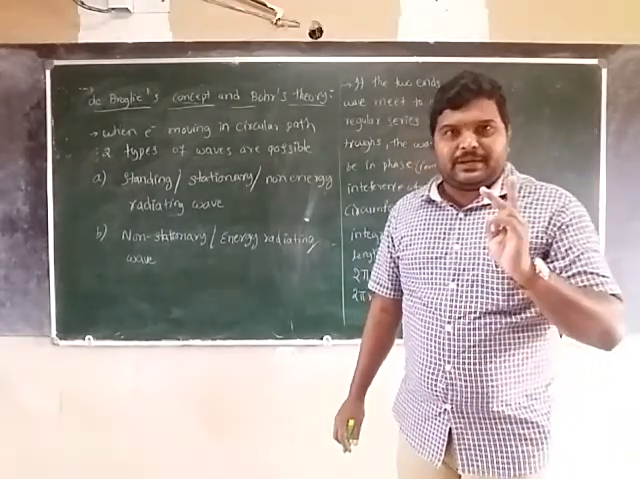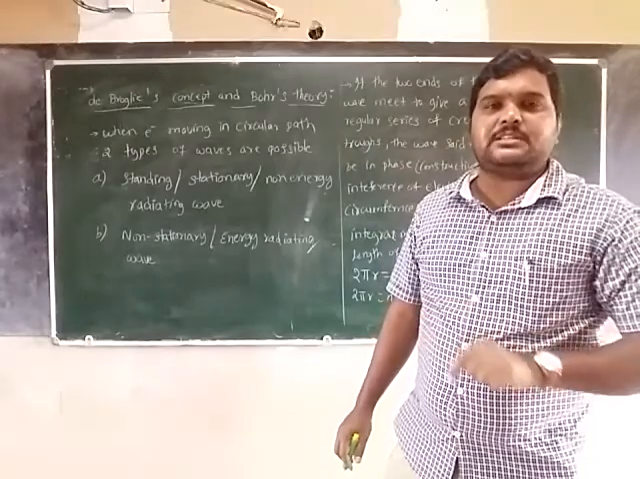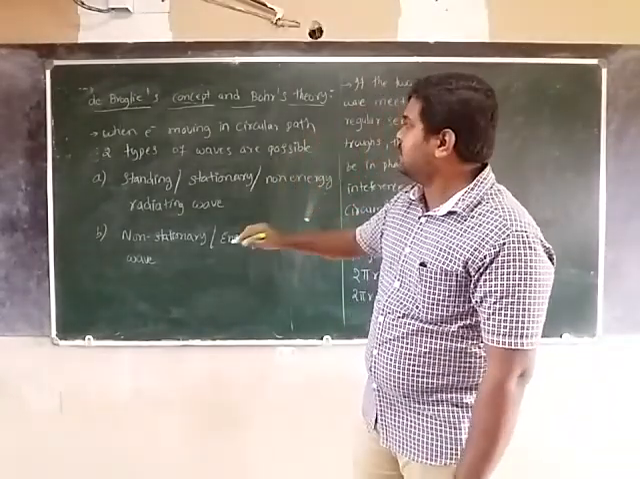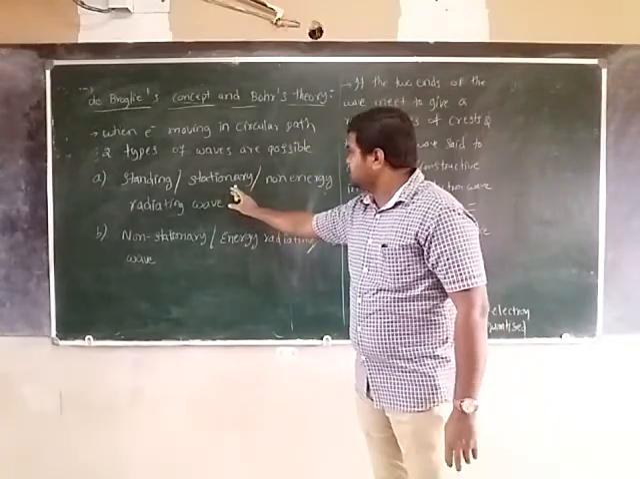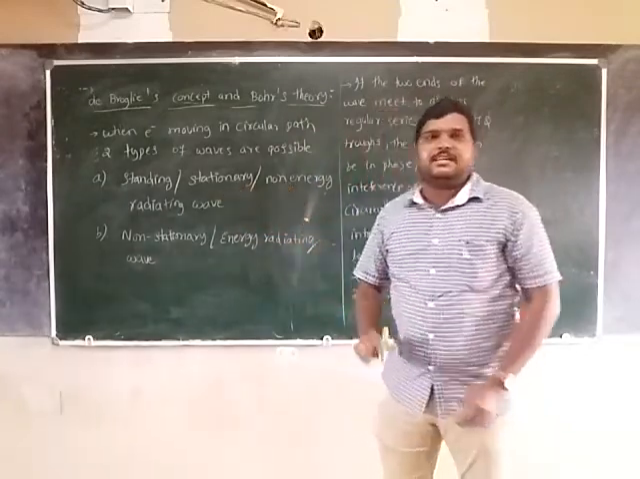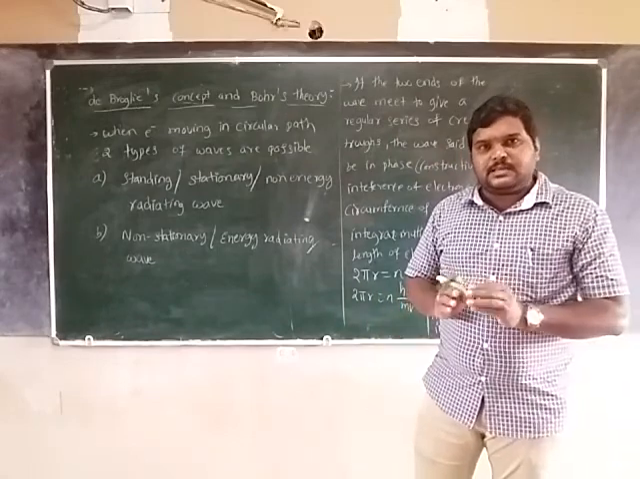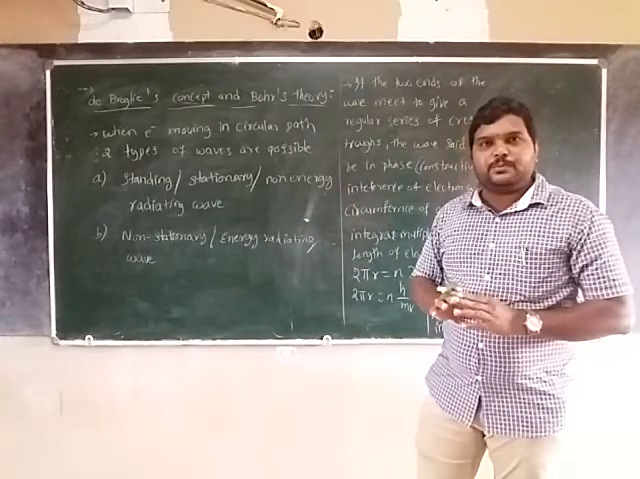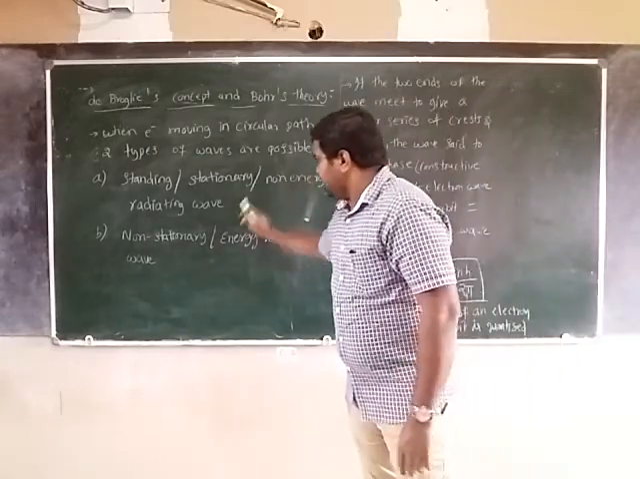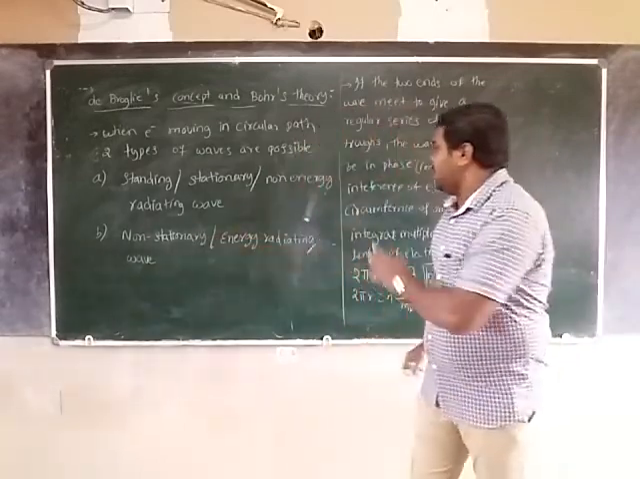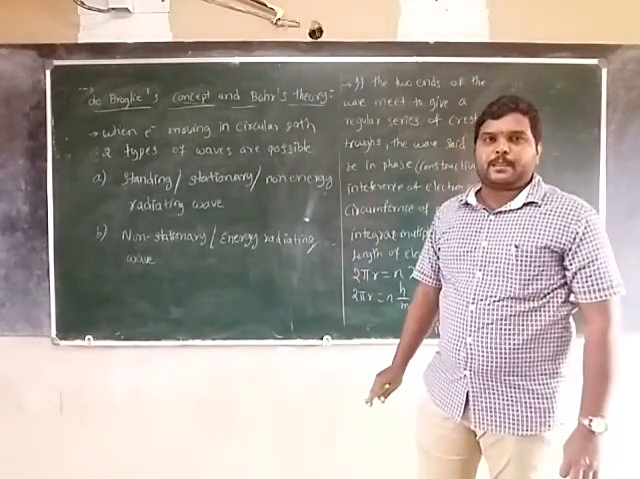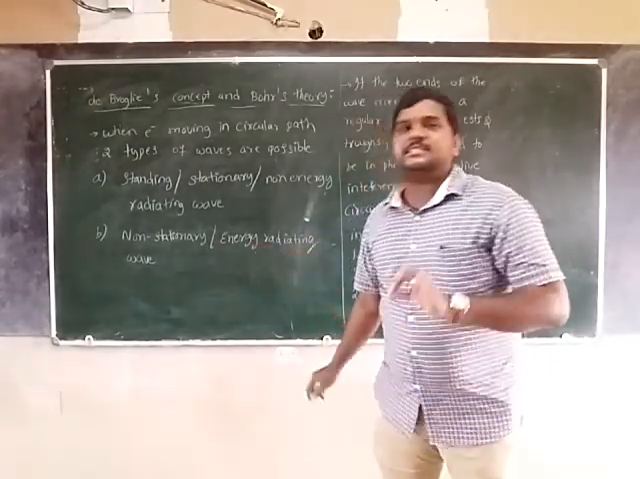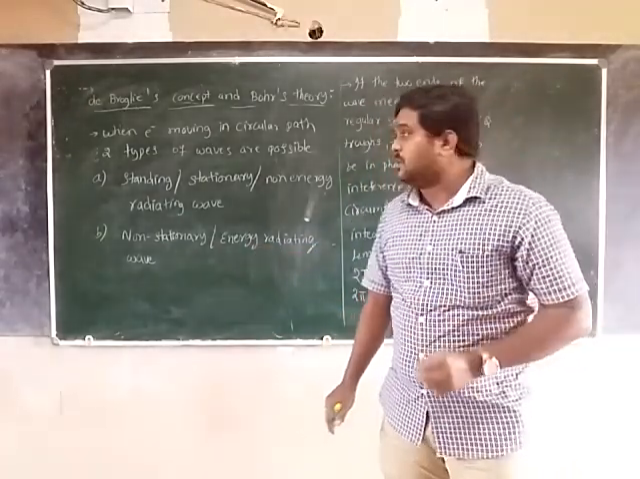How many types of waves are possible when an electron revolves in a particular circular path? There are two types of waves. One is a standing or stationary or non-energy radiating wave. Second is a non-stationary or energy radiating wave. So what is the difference? We will try to understand this.